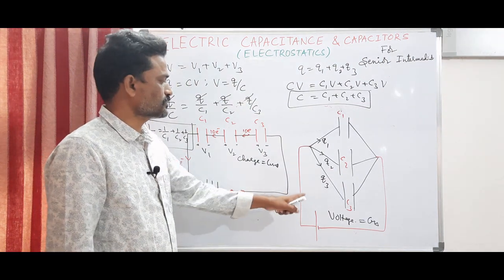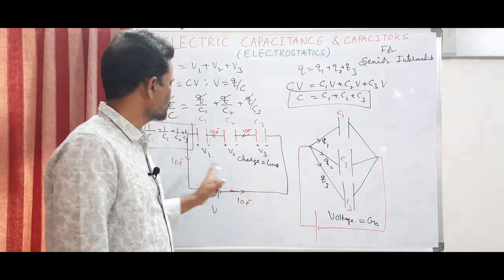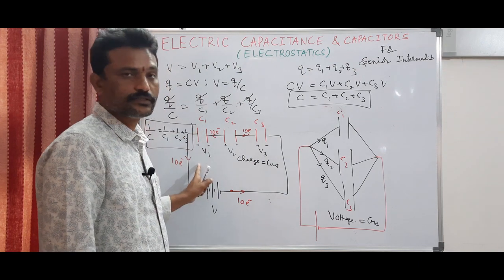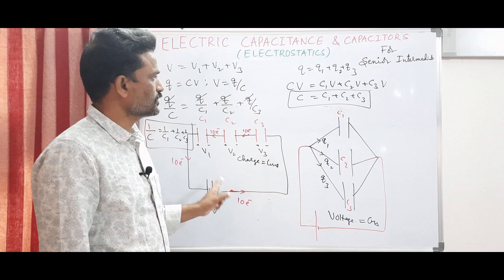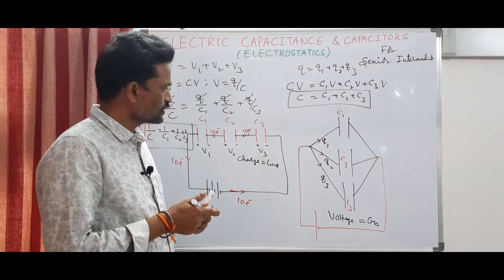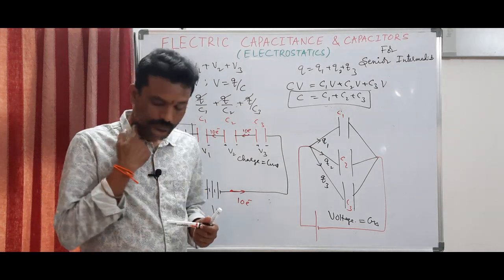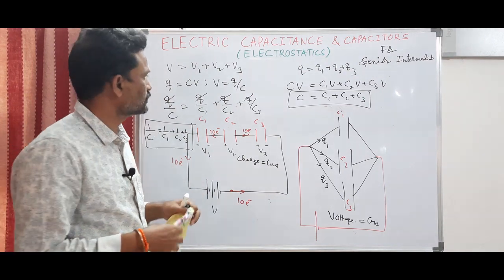So resultant capacitance is more in this case. Here the resultant capacitance is less compared to this one. Is this clear? So this is about the combination of capacitors. Now let us go to